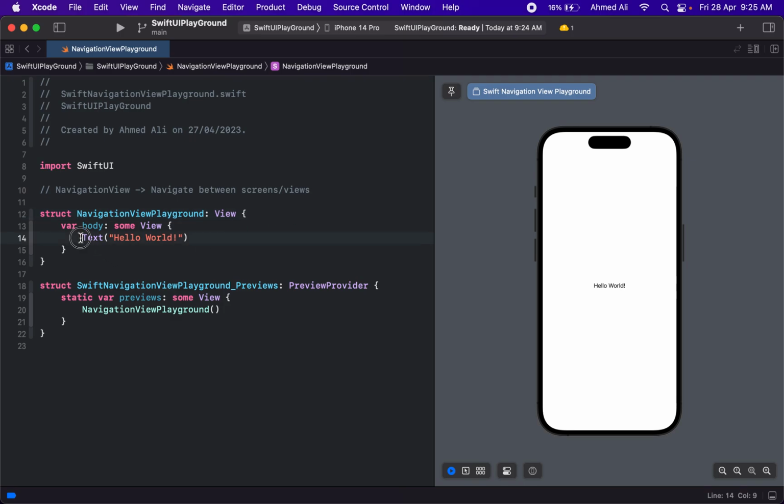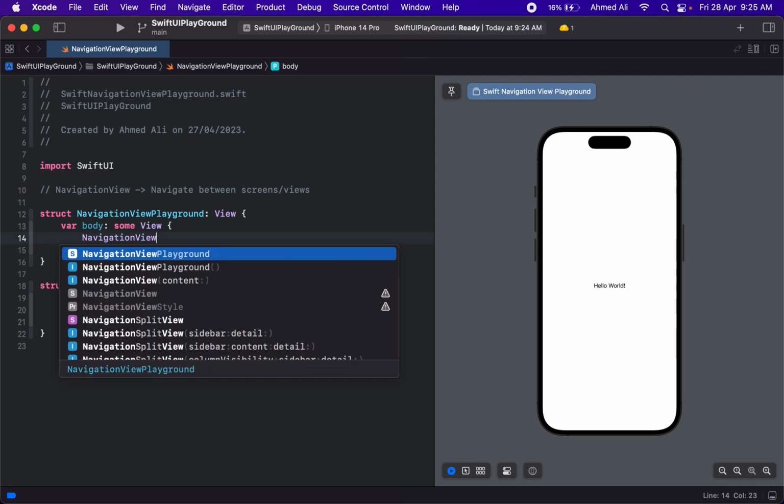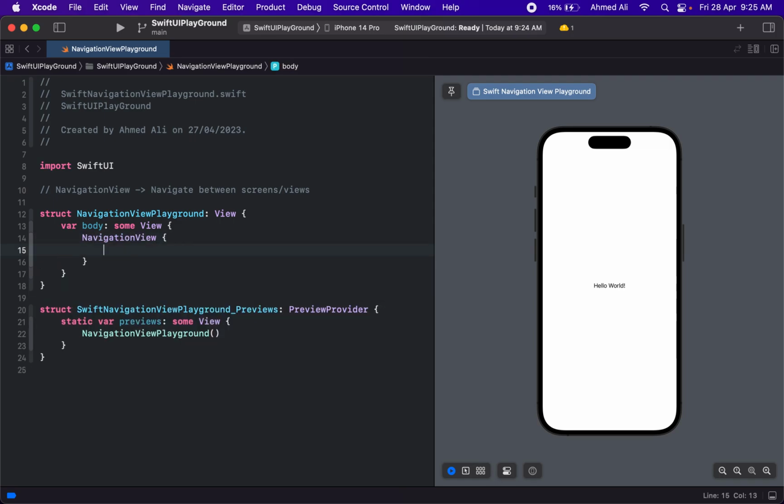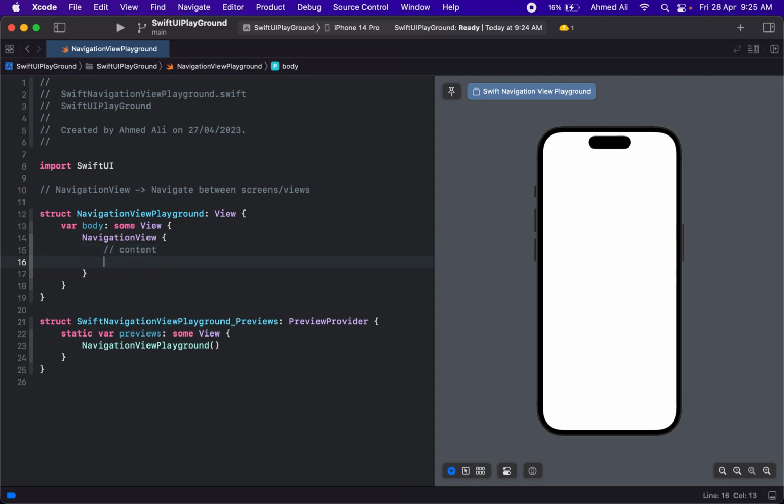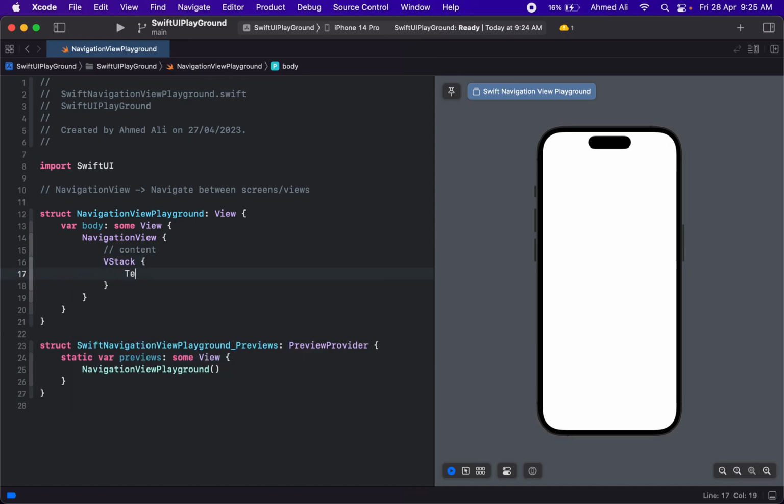So how to use it? You can just simply use a navigation view like this, and then have any content for your screen inside this navigation view. So let's just say if you want to display a simple text inside a Text view, I can say "Hello there." So we can use it like this.